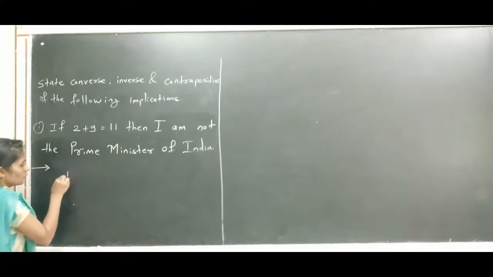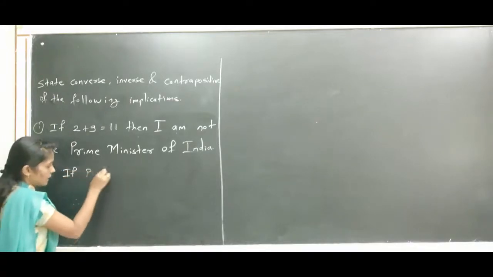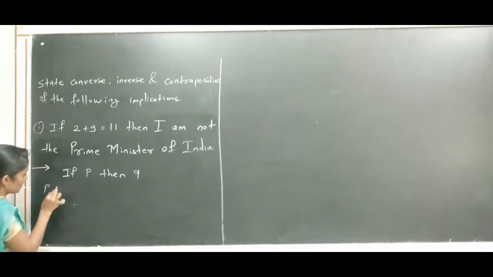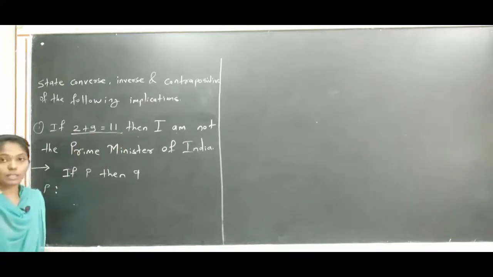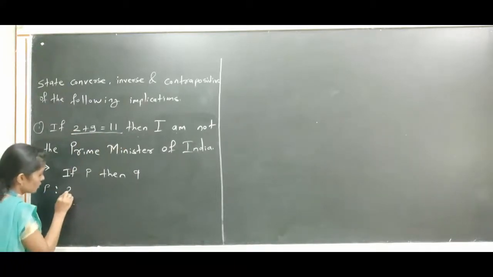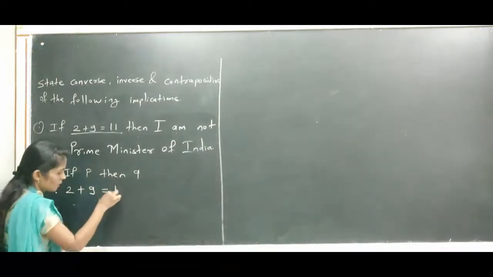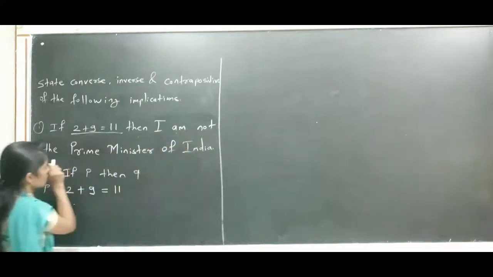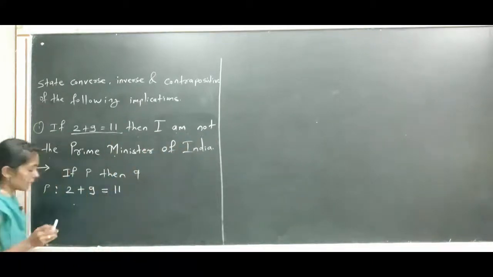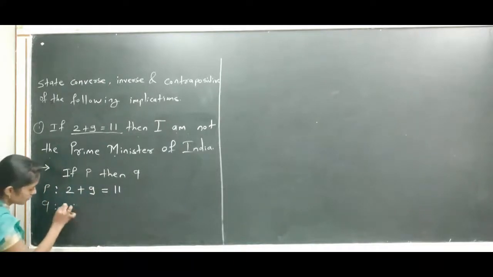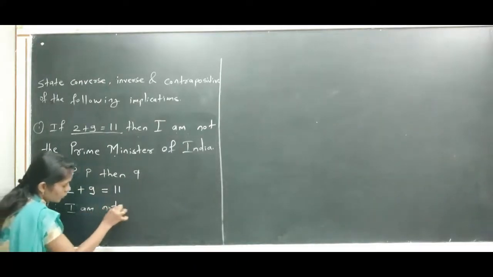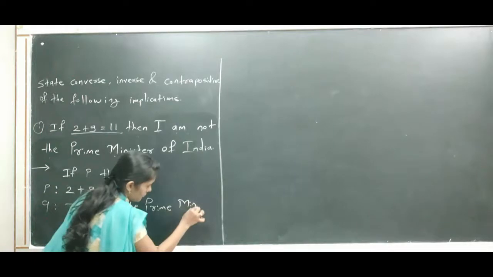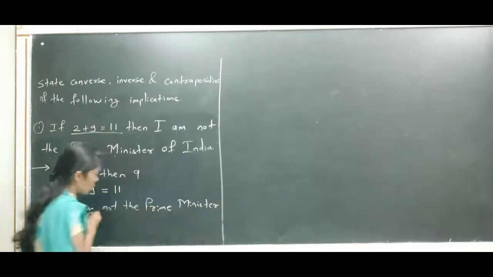So we all know the statement: if P then Q. Here the proposition P denotes 2 plus 9 equals to 11, and the proposition Q denotes I am not the Prime Minister of India.